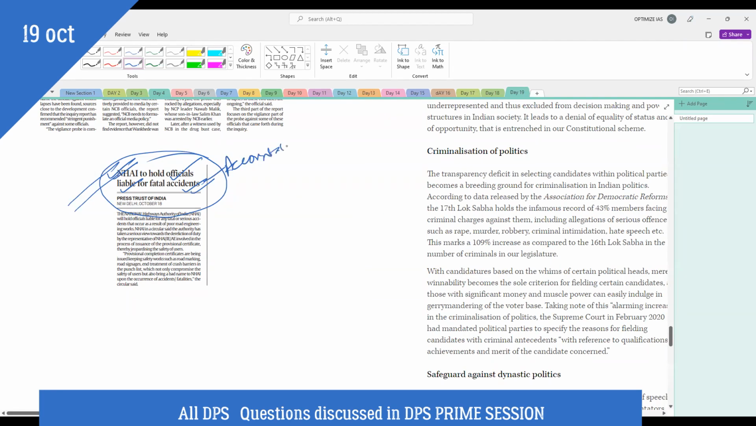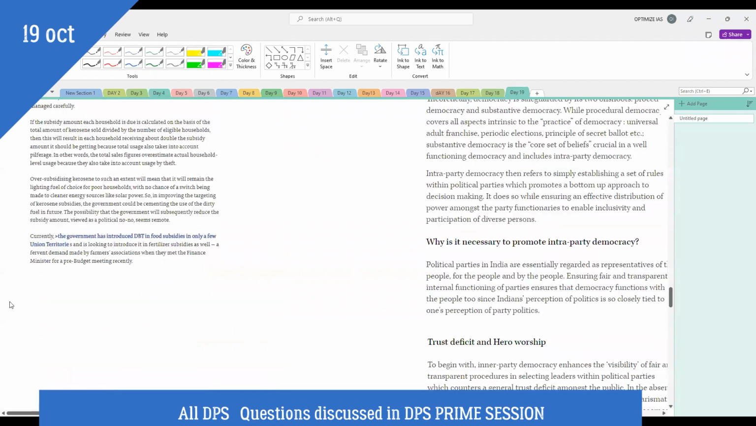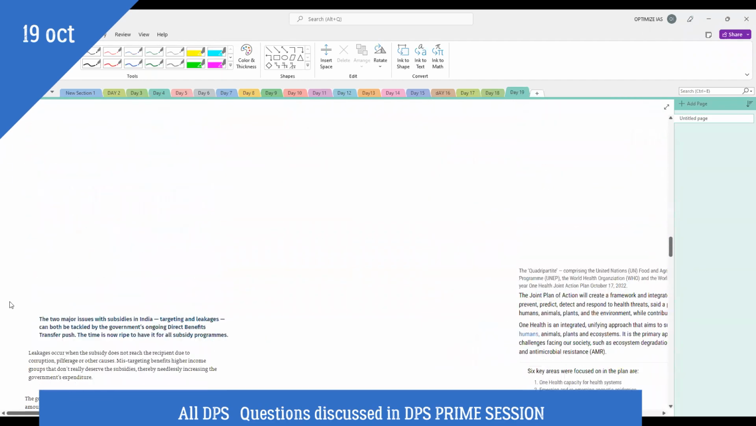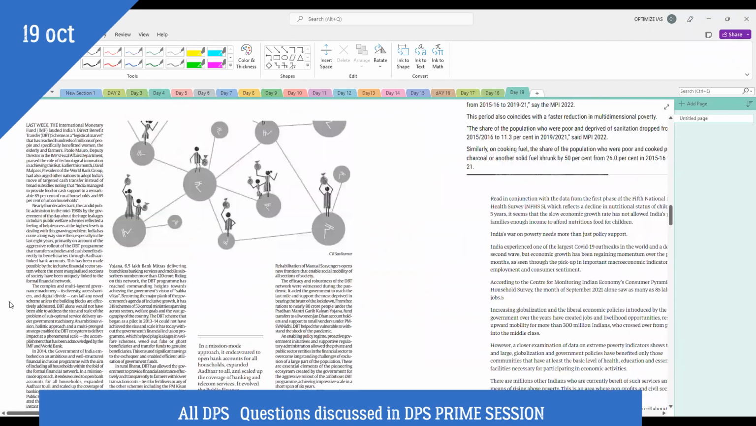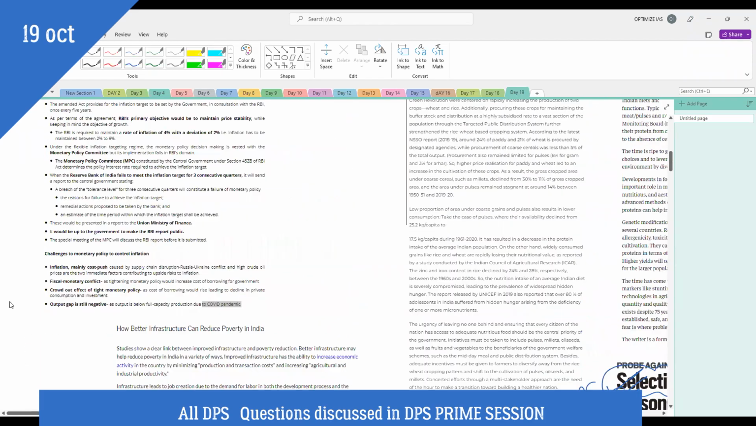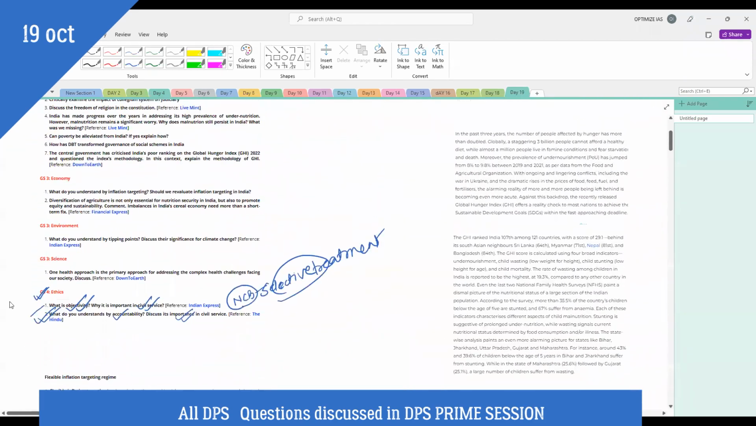So this is basically accountability. You see how we are trying to link all the subjects to our syllabus, because whatever current affairs you are reading, you have to link back to your syllabus. If you're not able to link back to your syllabus, this means you are not able to really make the most of the current affairs.